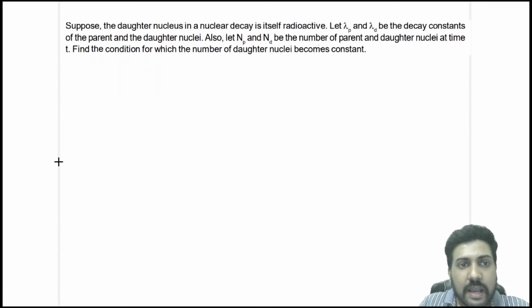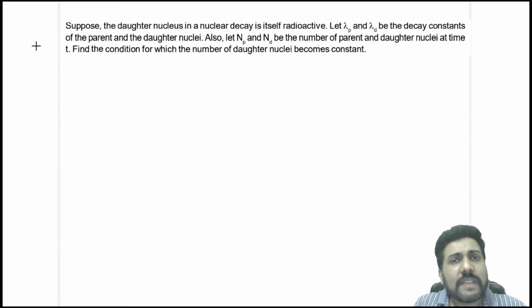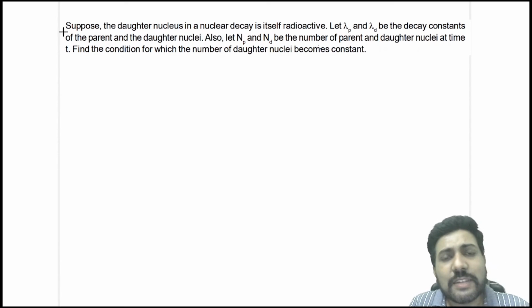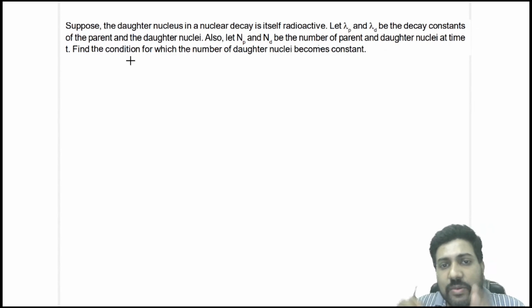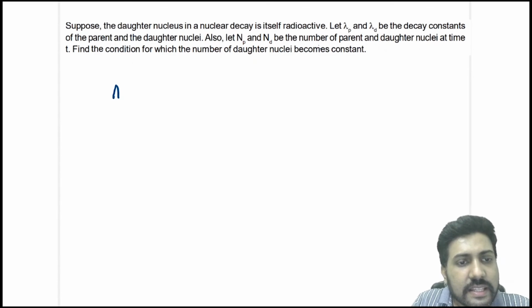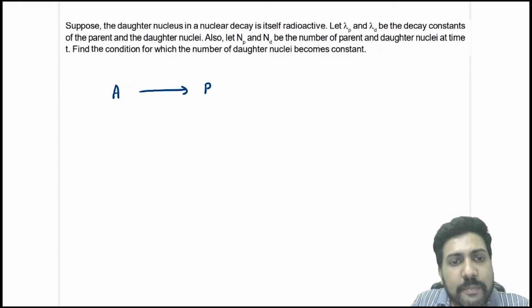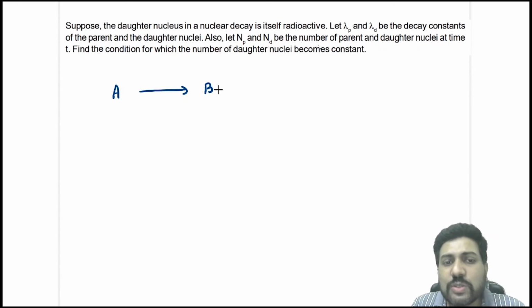Okay, now this is a very important question. Everybody listen to it very carefully. Suppose the daughter nucleus in a nuclear decay is itself radioactive. What they are saying is there is a daughter nucleus, but this nucleus is also radioactive.